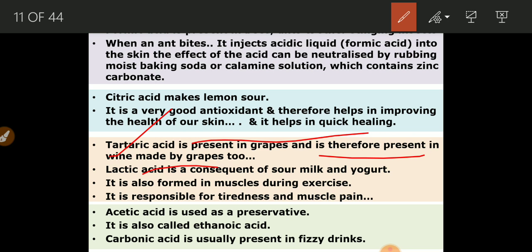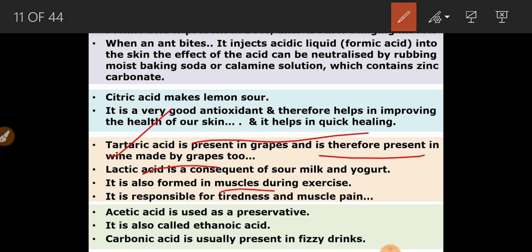It is also formed in muscles during exercise. Lactic acid was discussed in 7th standard in anaerobic respiration. When oxygen is not supplied to your muscles in sufficient quantity, glucose is broken down anaerobically, that means in the absence of oxygen. So instead of the formation of energy, lactic acid is formed and you get muscle cramps.